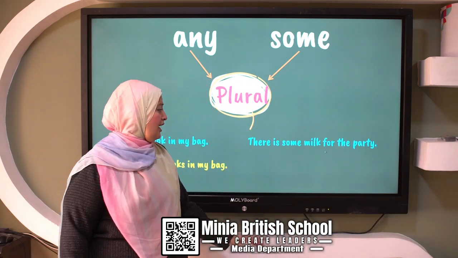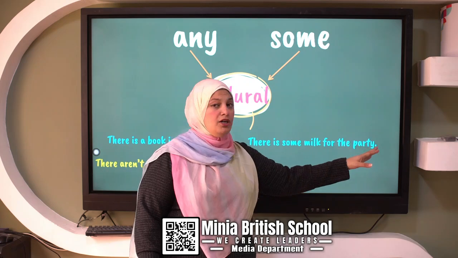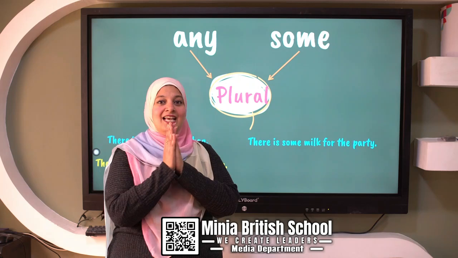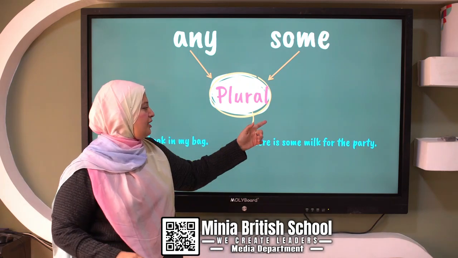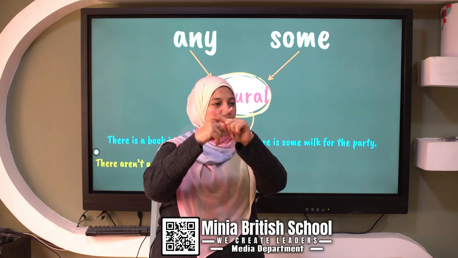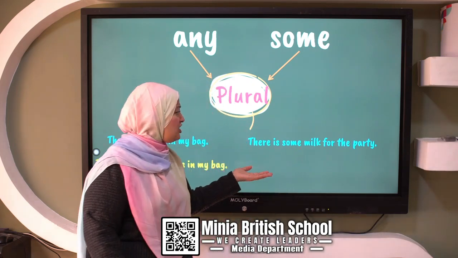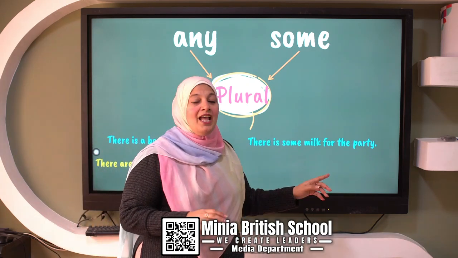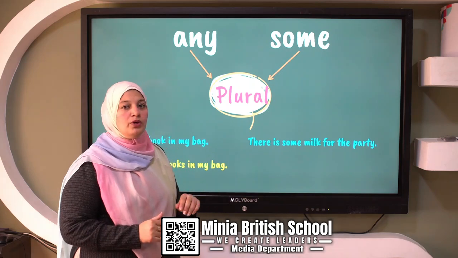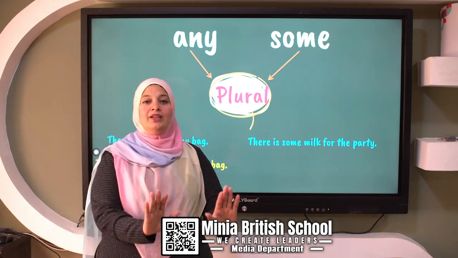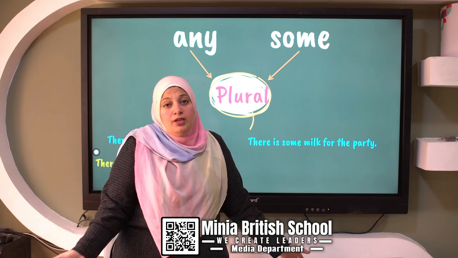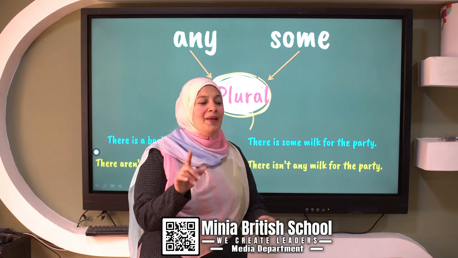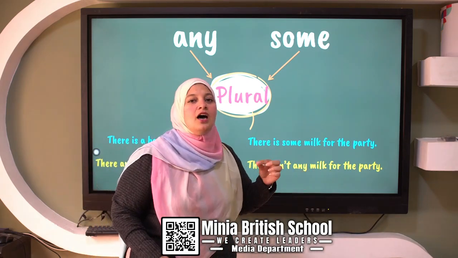If I have a sentence like, there is some milk for the party, and I need to use any, I will change the whole sentence. As we said, I will say, there aren't any milk for the party. Wrong. Why? You changed the whole sentence, but you have to make sure that after any or some, if it's countable, I will make it plural. If it's uncountable, I will leave it as it is, and I will put is because it's uncountable. So this sentence will be, there isn't any milk. I still put isn't because milk is uncountable.